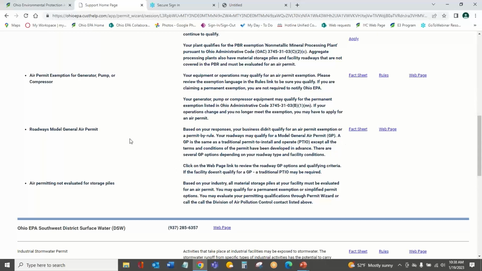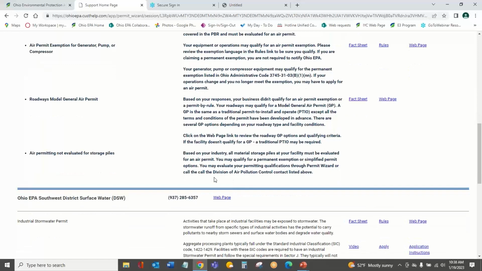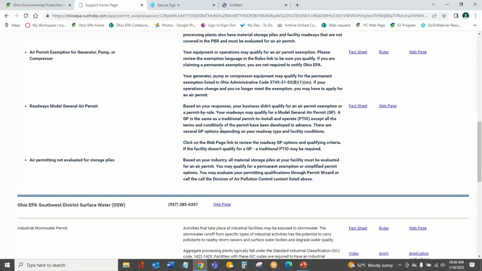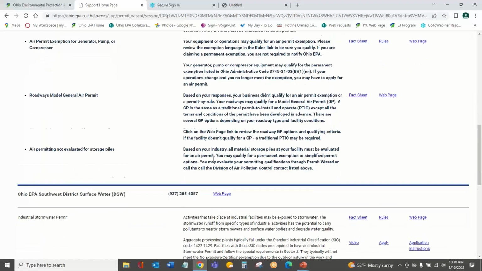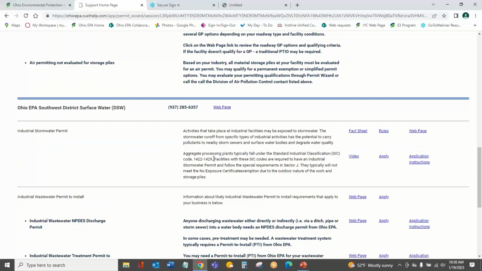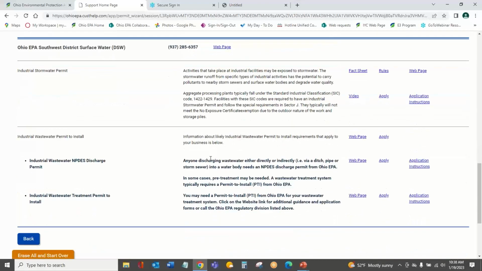And these links are provided for you for each requirement that you see to get more information or learn how to apply for that. It even goes into detail about maybe some records that you may have to keep, or whether or not you're required to notify EPA, as you'll see here, because you're exempt. So it provides guidance based around those requirements that have been determined for you. As we continue to scroll down, remember we didn't evaluate for industrial stormwater because we were like, yeah, we're crushing stone outside. It probably applies to us.